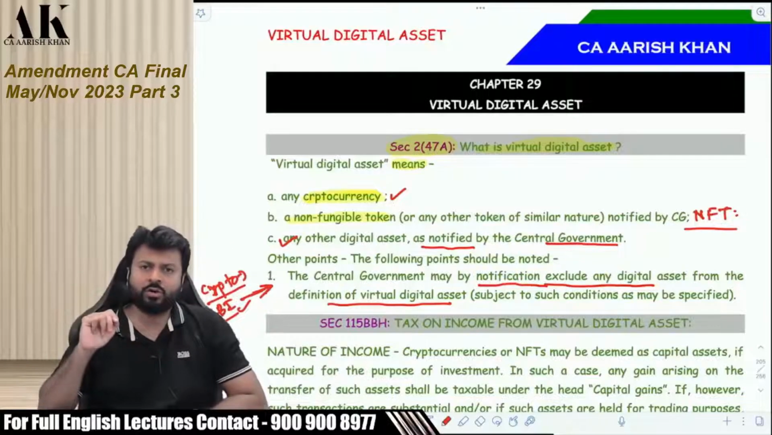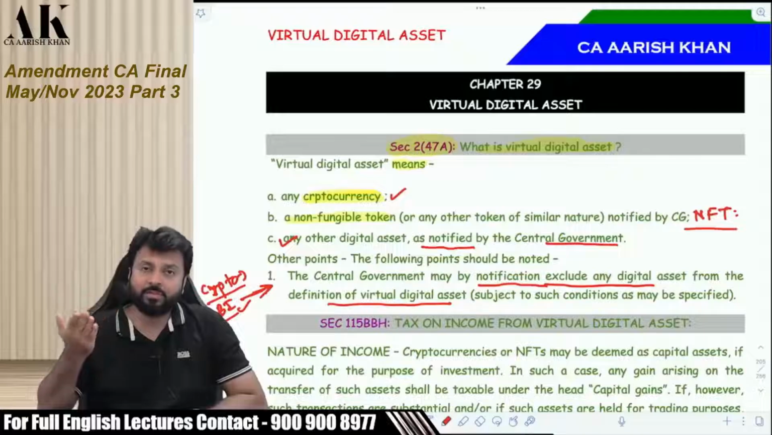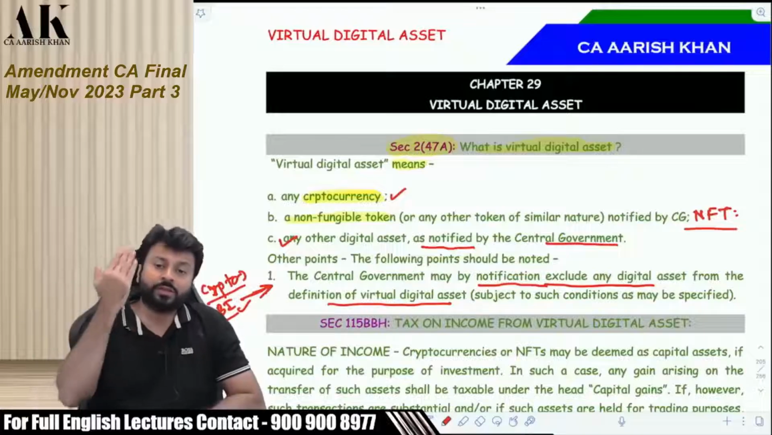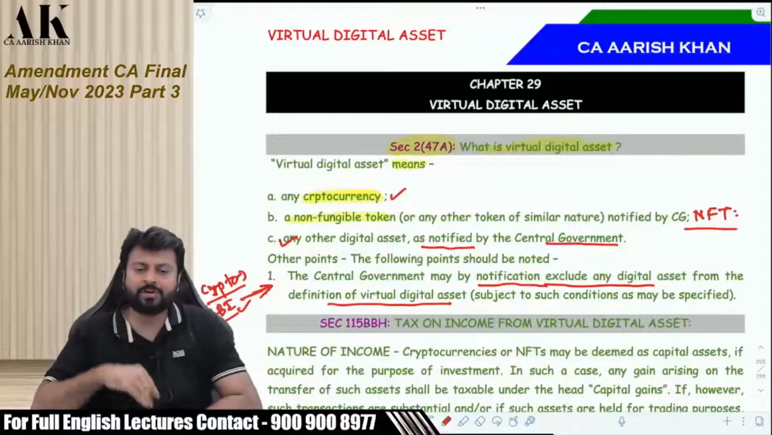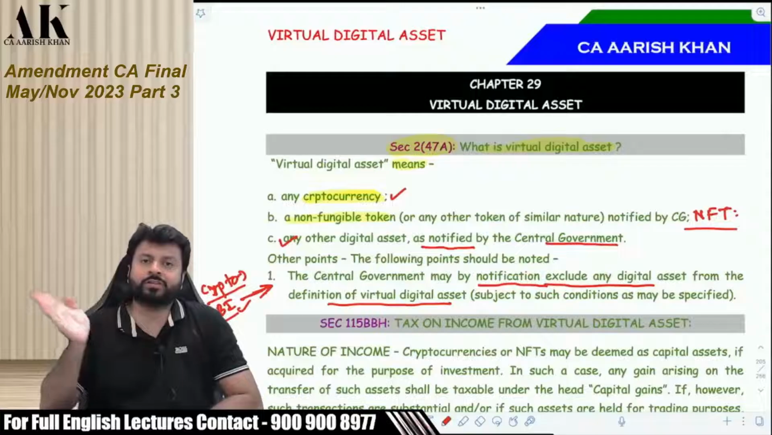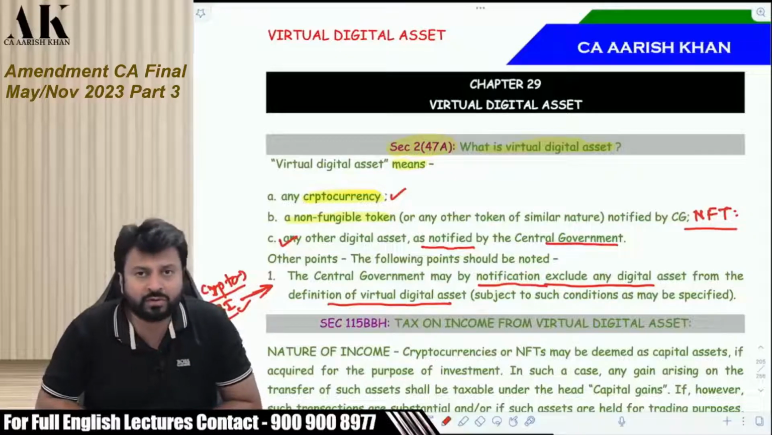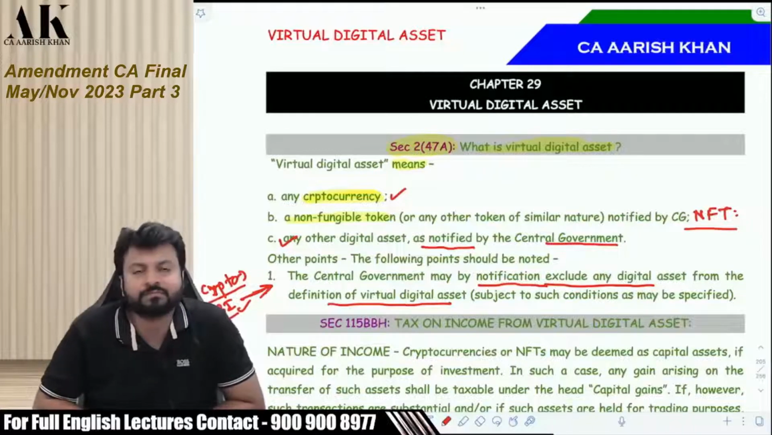So far, they have not notified anything. And the fourth and the last point is, if the government wants, they can bring a notification to exclude any digital asset from the definition of virtual digital asset. We are presuming that when the RBI's cryptocurrency comes, they will try to exclude that cryptocurrency from the definition of virtual digital asset to give relaxation to RBI cryptocurrency over Bitcoin and other kinds of currencies.